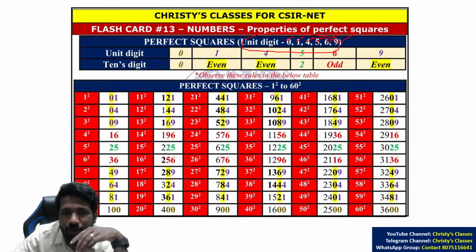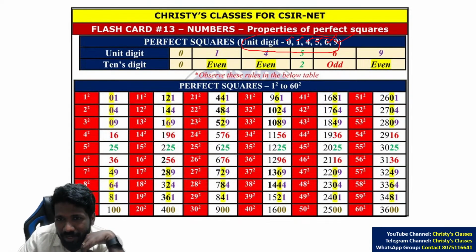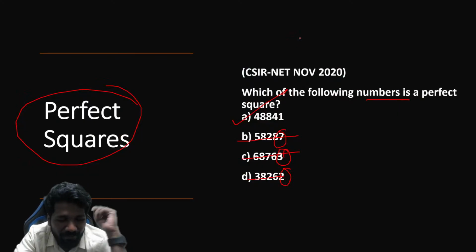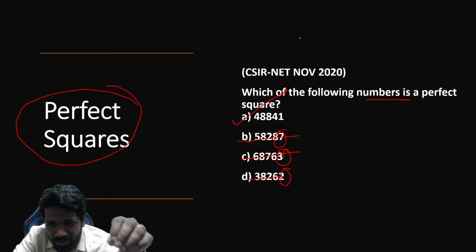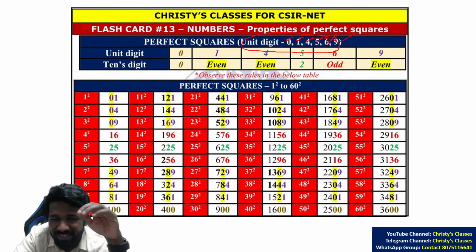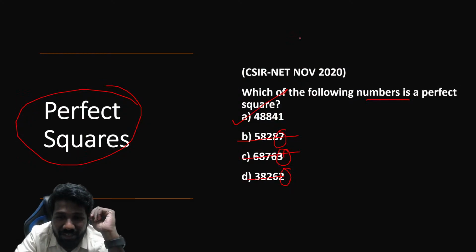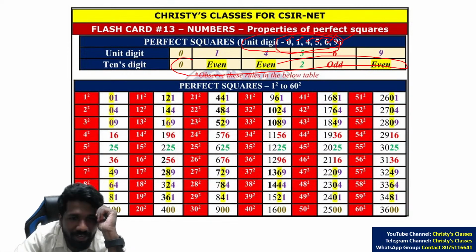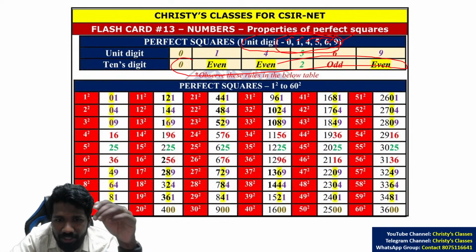2, 3, 7, 8 cannot be the last digit of a perfect square. That rule is enough to eliminate 3 options. So if this kind of a question comes, think that you are very lucky if you know this theory. For some questions, using only the unit digit may not be enough, then you have to use the tens digit also. You can pause this video later and try the theory of tens digit also.